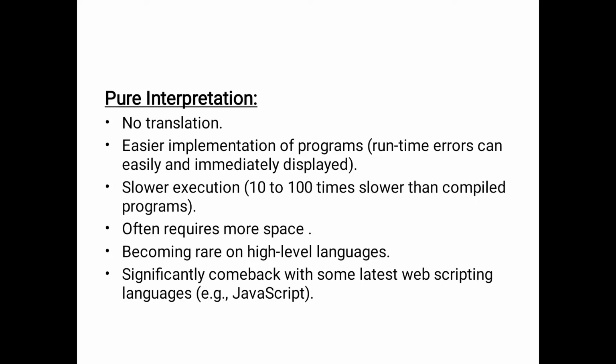So this is called slower execution. It also often requires more space, space meaning the program size. It is becoming rare in high level languages, significantly compared with some latest web scripting languages like JavaScript. After that came C++, Java. This is also some programming, and we also add some new languages, right? JavaScript or Java. This is called pure interpretation.